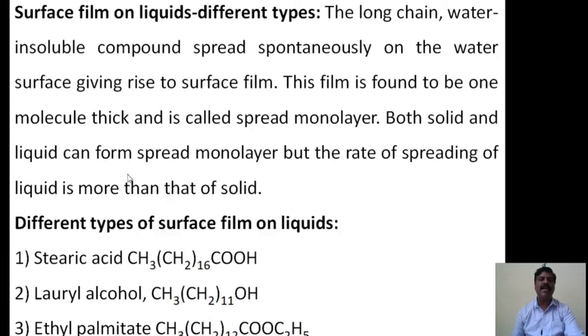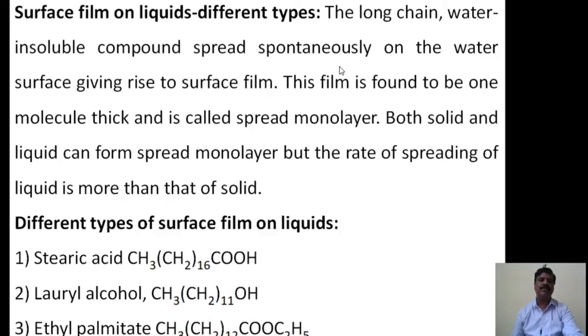Both solid and liquid can form a spread monolayer, but the rate of spreading of the liquid is more than that of solid. Now what happened here? The long chain water insoluble compound spreads spontaneously on the water surface.